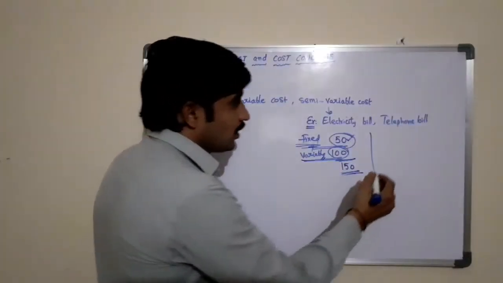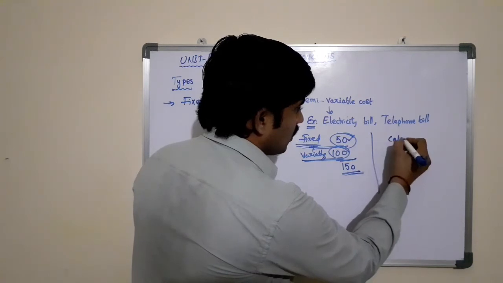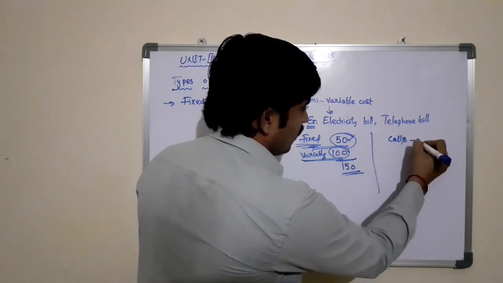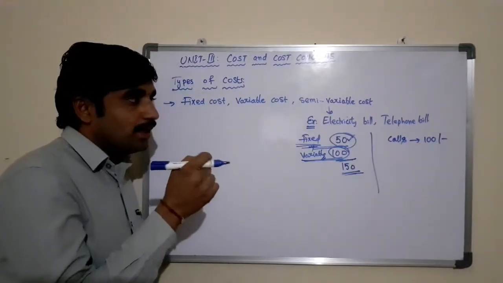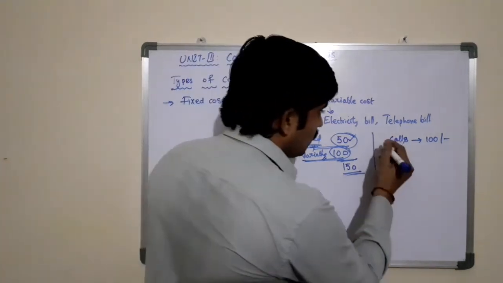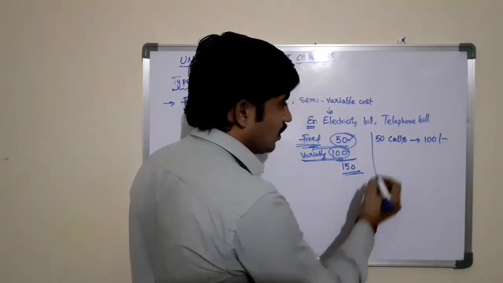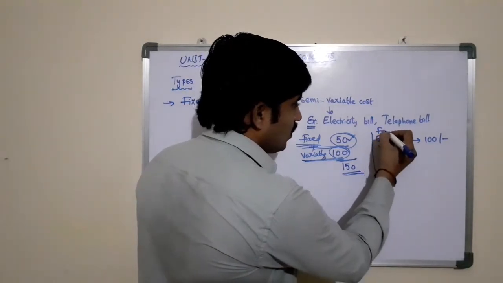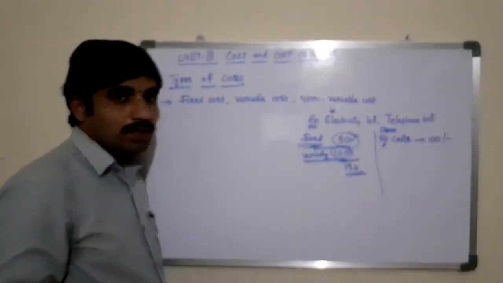And one more example is the telephone bill. Here in the telephone bill, up to certain calls, we can say free calls worth 100 rupees. This is the minimum bill that you need to pay for the calls. For example, this 100 rupees is for 50 calls. They are the free calls given by the telephone department.